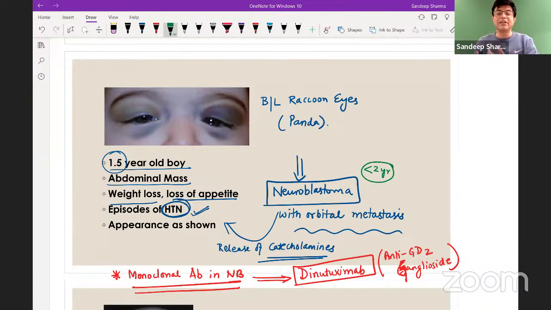Wilms tumor patients clinically will be a 2 to 5 year old child with a unilateral abdominal mass, restricted to one side of the body, and they will have sustained hypertension along with hematuria sometimes. But orbital bony metastasis is often absent. You can do radiology, and radiology will always tell you the clear diagnosis between them. Biopsy is seldom needed in these patients, right?